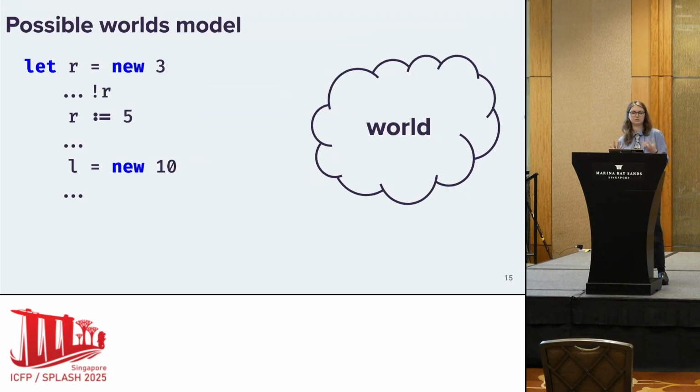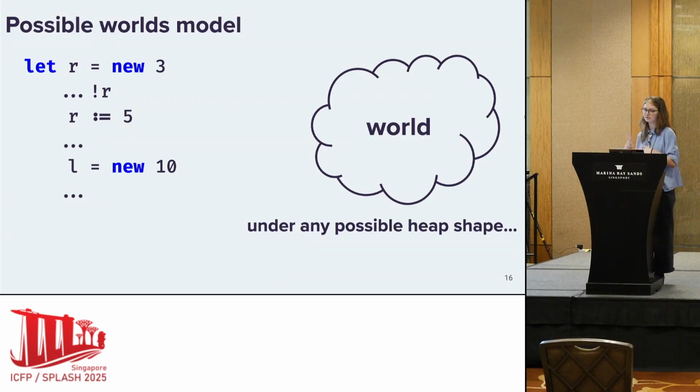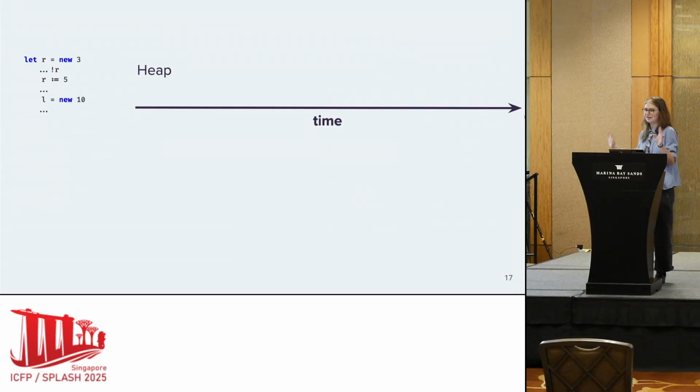And this is what we do in a possible worlds model. We use a world to represent our heap. And it's sort of an abstract heap shape. This allows us to sort of prove more things about our program, have more equations hold, because then we can kind of prove things under any possible heap shape rather than concrete heap. So this is all very vague. Let's kind of make this more concrete.